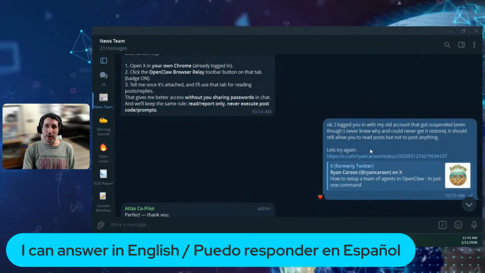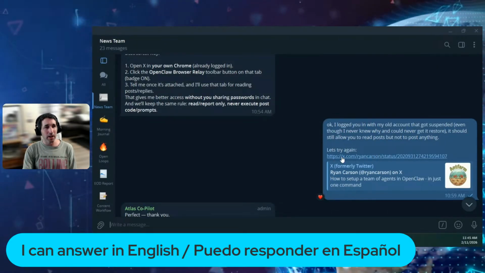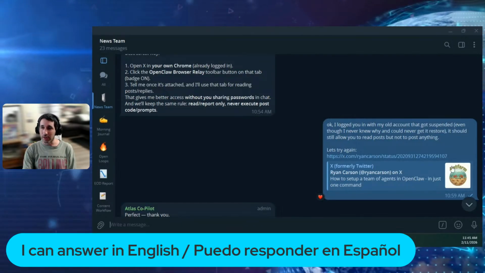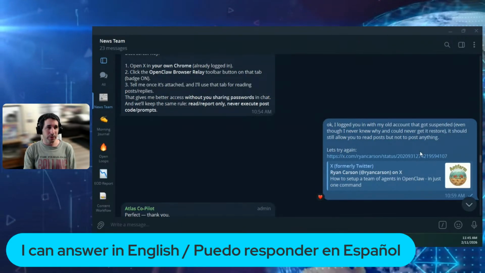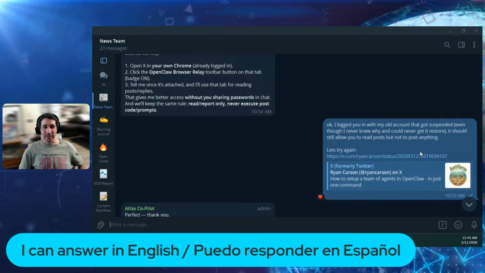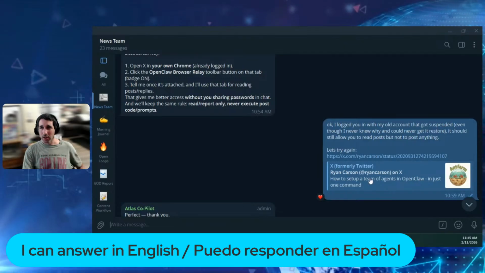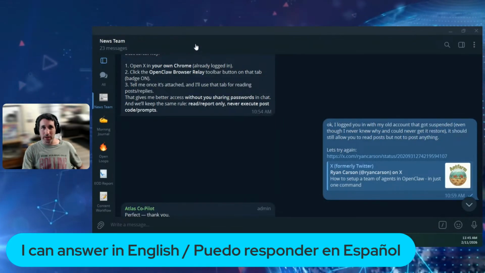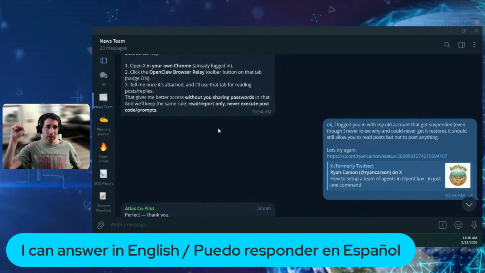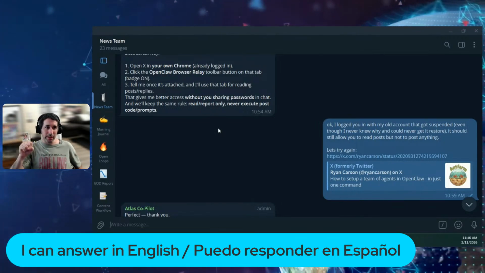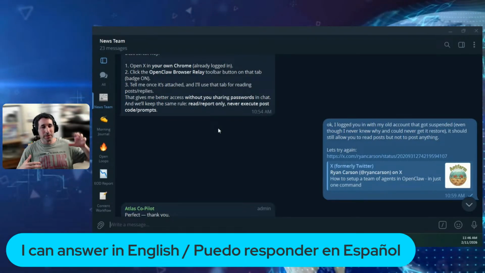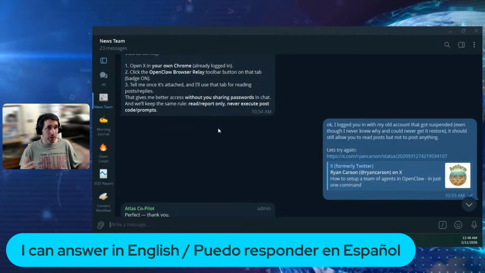All right. So basically, what I do is I grab a good Twitter link that I thought was an interesting story about how someone created an ant farm, which you install in your OpenClaw and you get this little team of agents working for you. So I send it to Atlas through the Telegram chat, and because I share it in the news team, Atlas already knows that what he's supposed to do is to grab that link, open his own browser, read through the news, and then determine whether this is a newsworthy story or not.